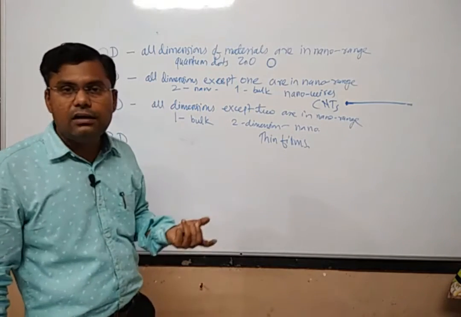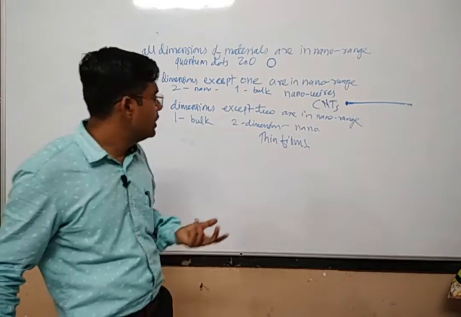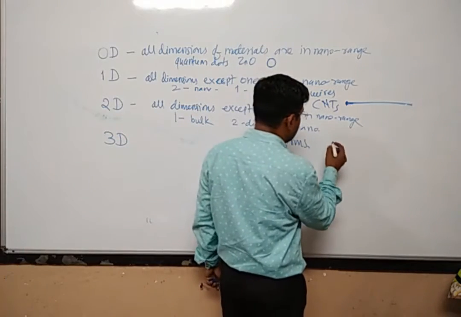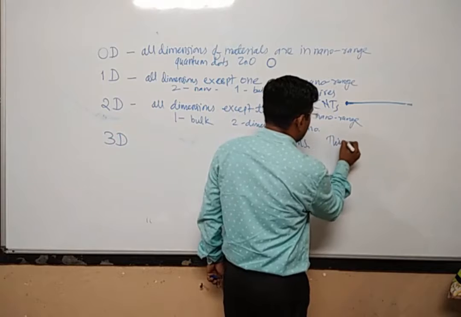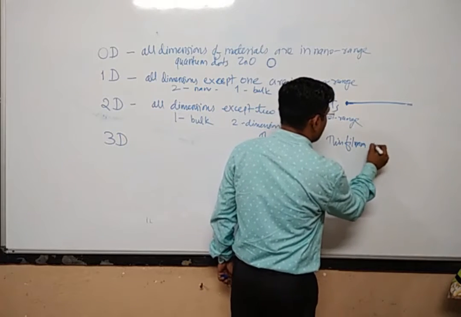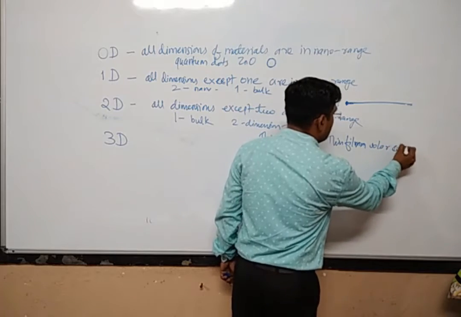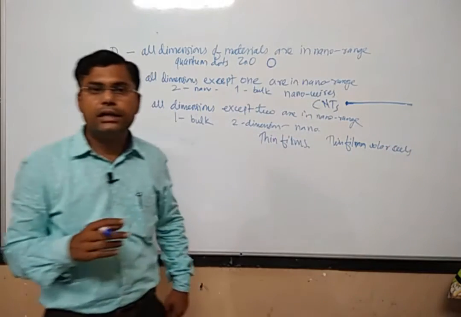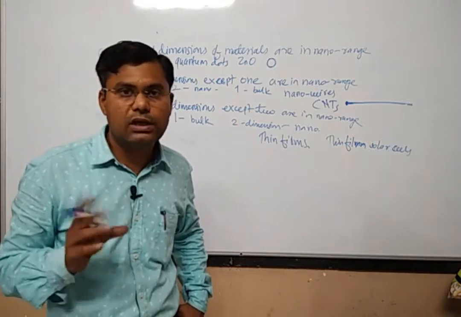The examples are in solar cells. You can fabricate thin film nanomaterial solar cells, and these can generate a huge amount of power by absorbing solar radiation.